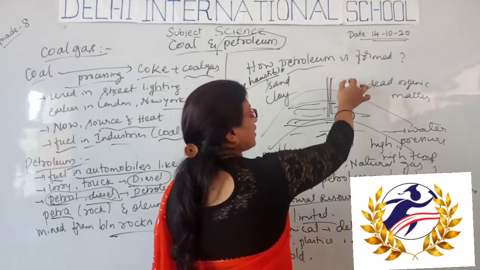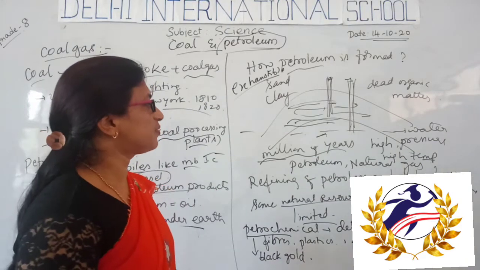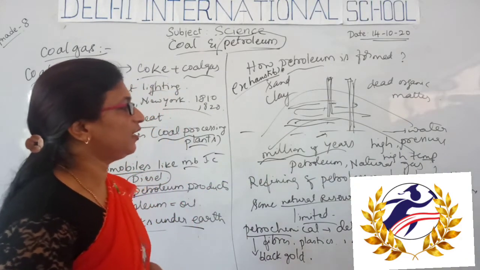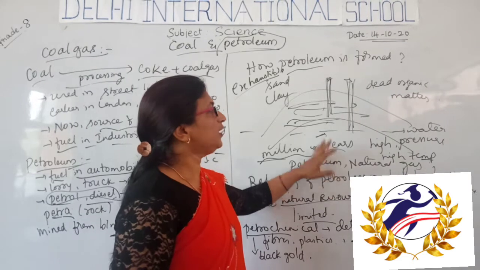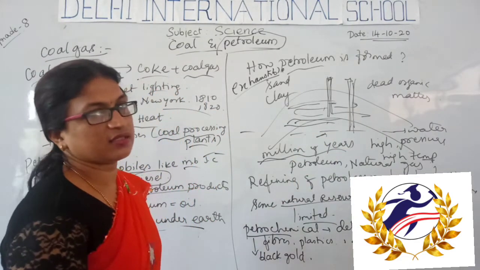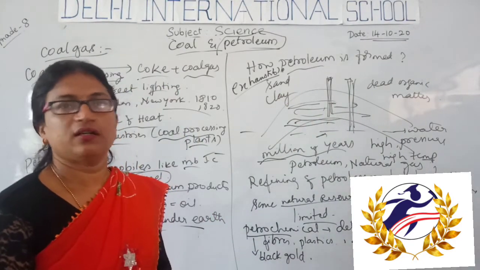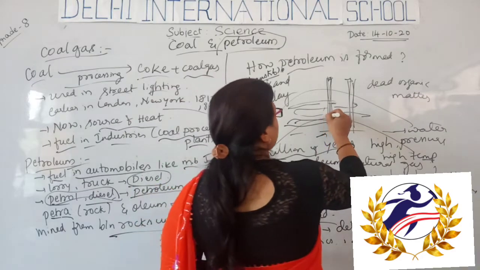They are extracted by mining the oceans and seas, by a drilling process.